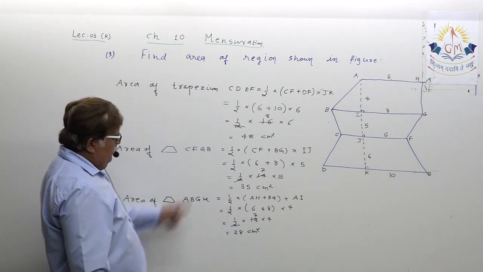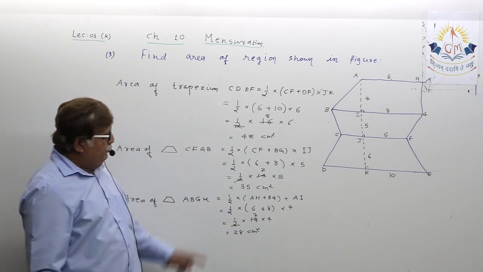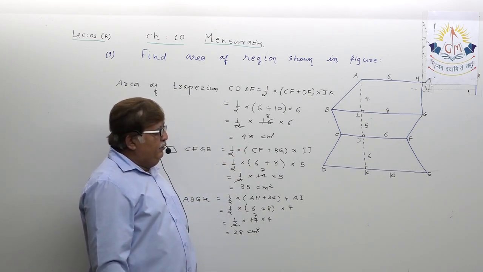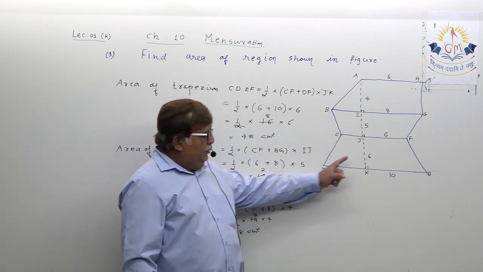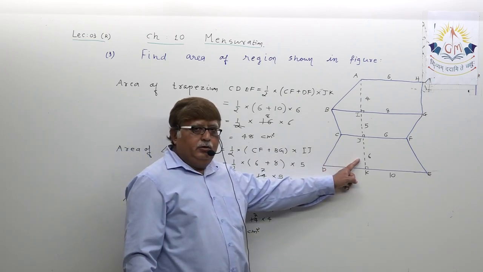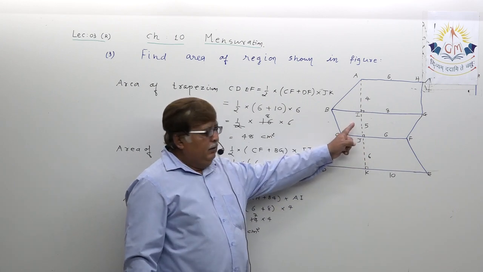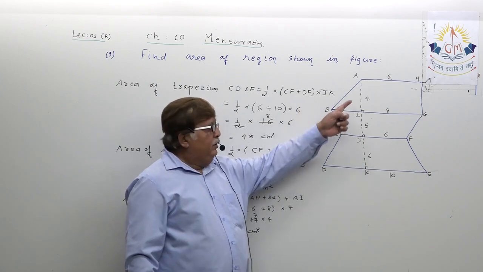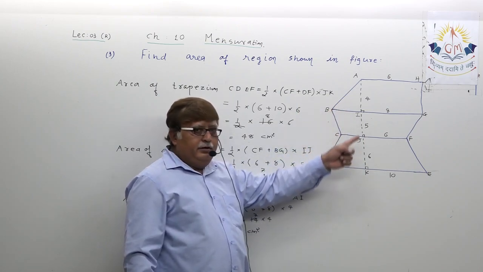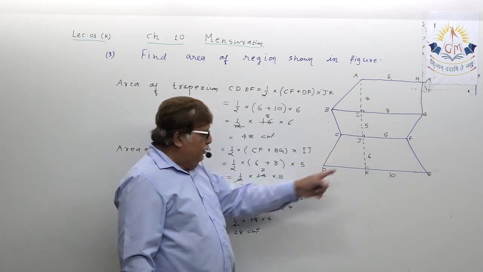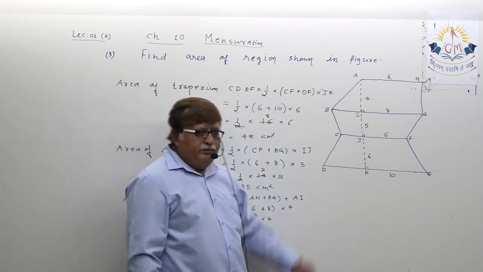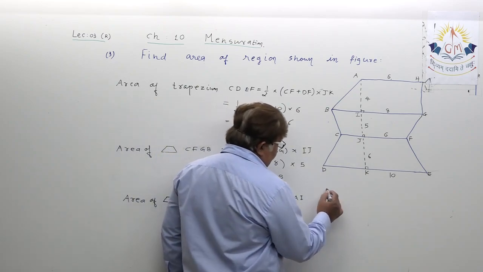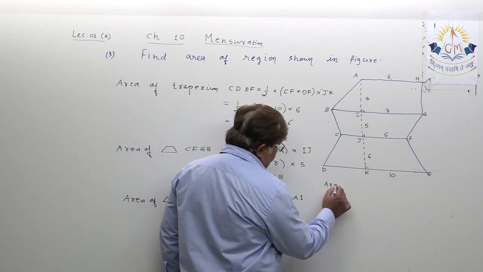You found the area of all three trapeziums visualized in the diagram. First you found the area of this trapezium, and this trapezium. Now this region includes three trapeziums, so let us find its area by adding. You can directly write this way, dear student.